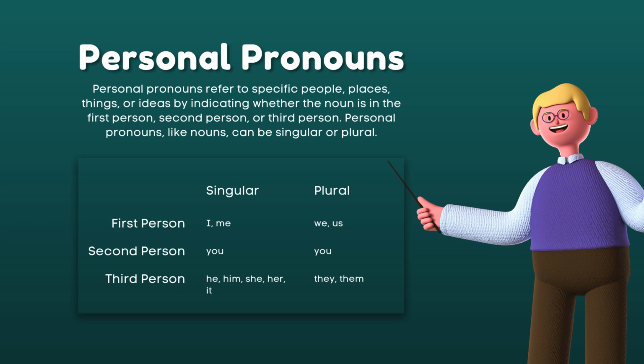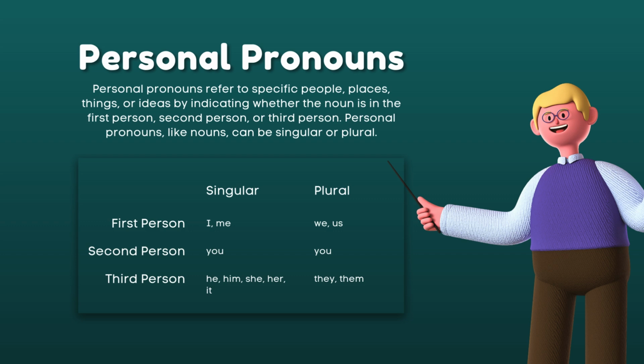Again, we have the subjective case, we have also the possessive case. Possessive case is a case of pronoun that shows ownership and possession. On the other hand, we have also the objective case, which is a case of pronoun that receives the action of the subject. Okay, so we have personal pronouns.